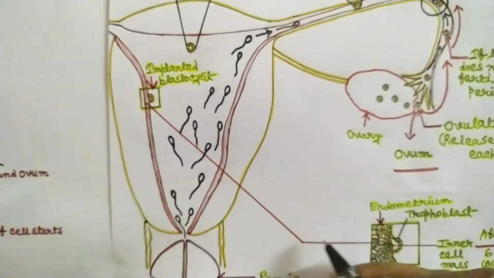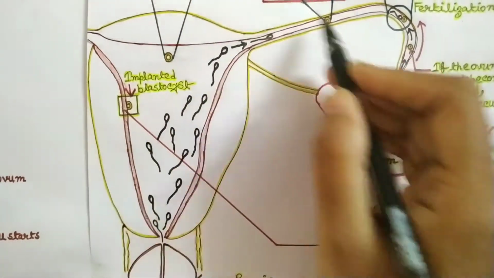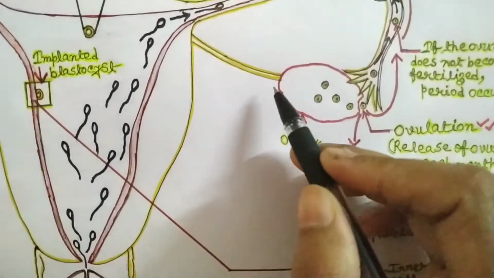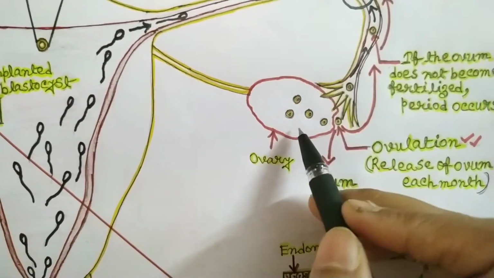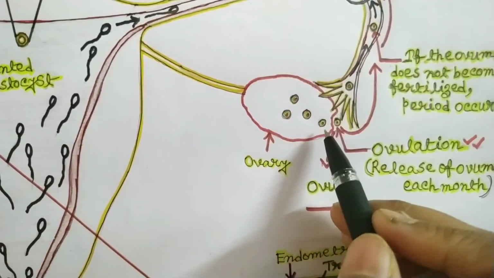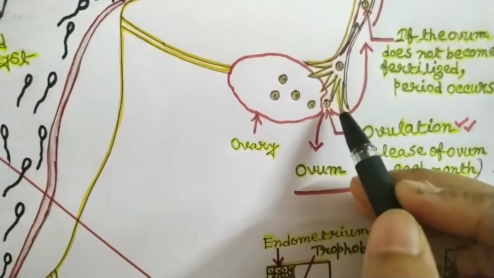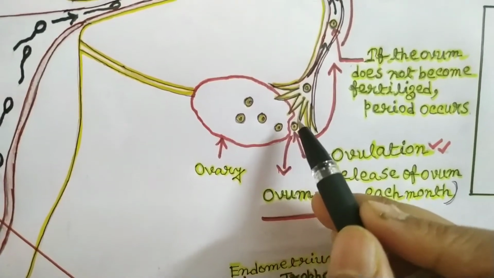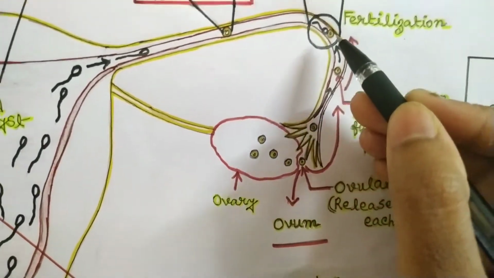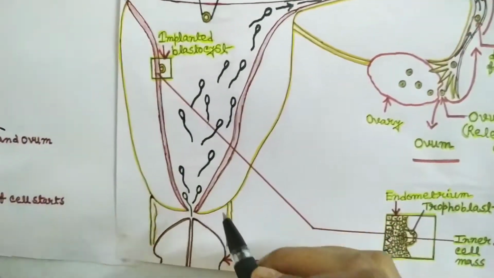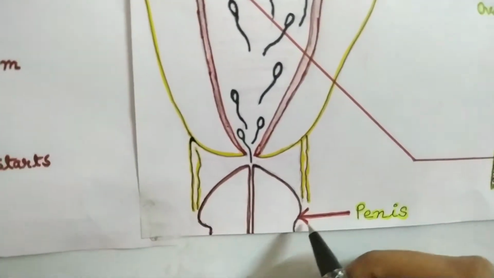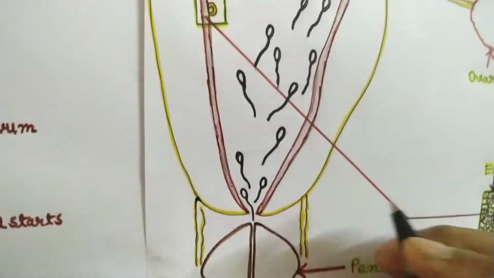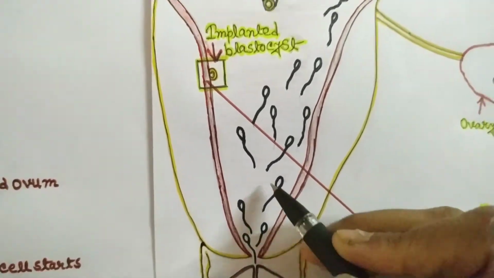Now you can see the structure. This is a portion of the female reproductive system, right? This is the ovary. Inside the ovary, the eggs are produced. Every month, one egg is released from the ovary and it moves to the fallopian tube. Now, during sexual intercourse, the penis enters the female body, that is inside the vagina, and it releases the sperm.